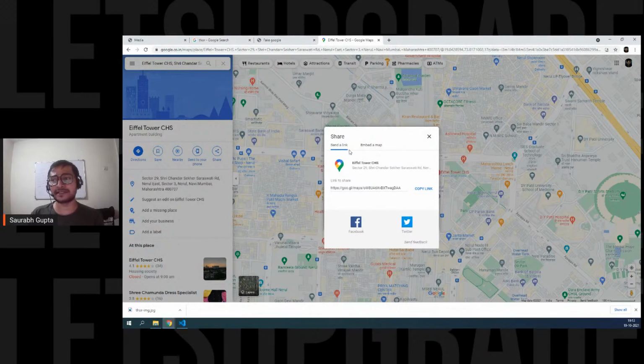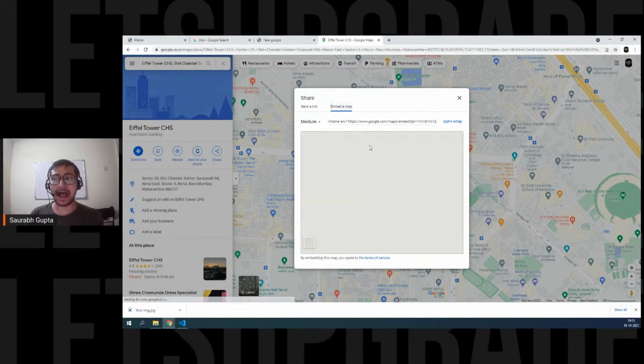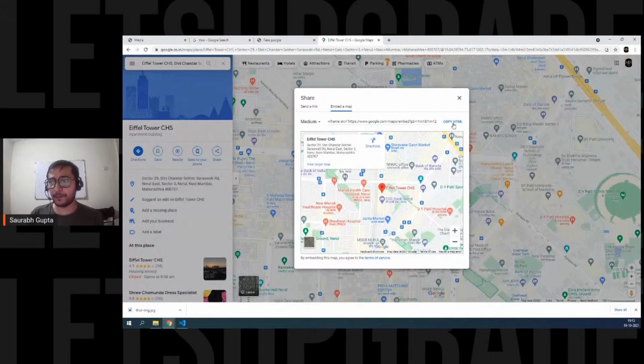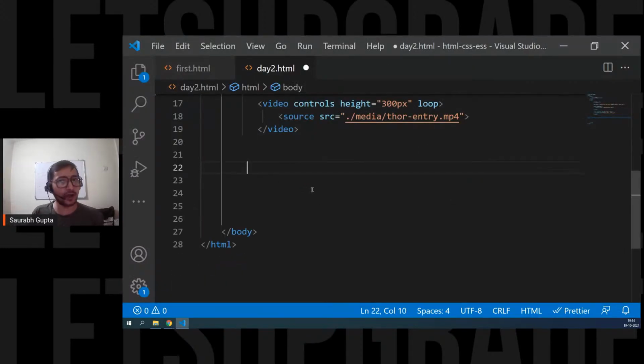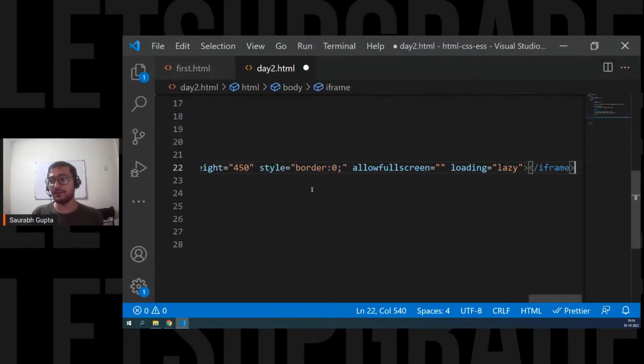And now here you have two options. Send a link. We don't need that. We need this option, embed map. And now if you copy this, see they give you an option. They are also giving you an iframe. That means you don't have to create it. They are giving you an option of copy HTML. Just copy this HTML. Now you don't have to use this iframe. Remove it because they are also giving you iframe. Paste that iframe, and here we go.